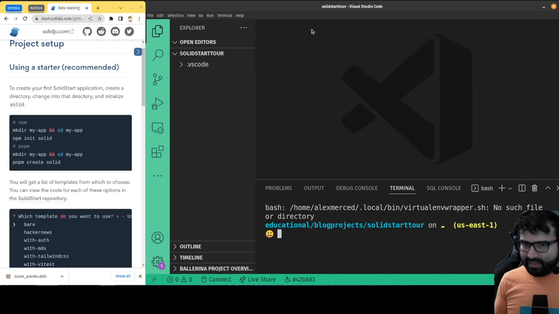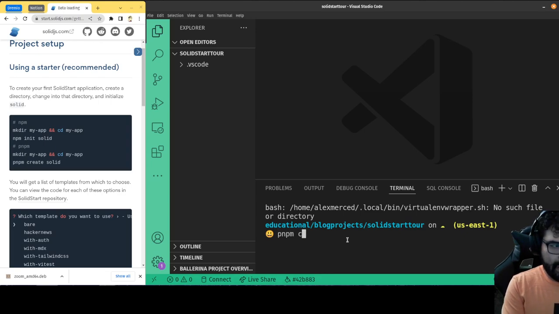If you're not familiar with pnpm, it's an alternative to npm, where instead of installing literally every package every time you create a new project, you still track them in the package.json, but they're only installed once in one master directory, kind of similar to how it works in Ruby. So let me do pnpm create solid.